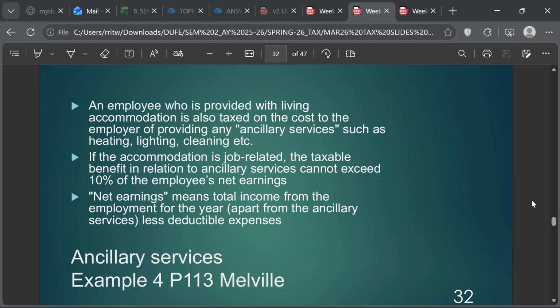As long as it is loaned to you, if you got given a music system or furniture, remember I told you to watch out for that language, that the company furnished the house for £5,000. When you see that kind of language, it means that they loaned furniture worth 5,000 to the employee. Is this clear? So there's no threshold. There's going to be just a mention that they loaned the asset to the employee. Oh, so we only use that figure and times 20%. Yeah. But also the question will be more complicated than that.